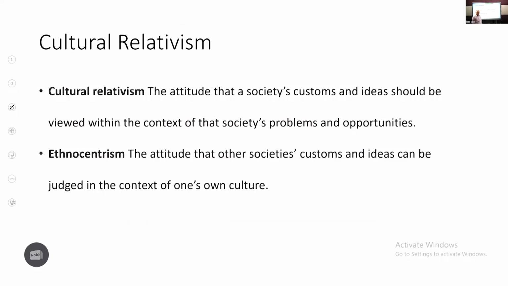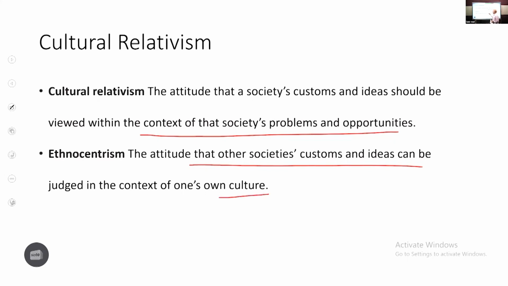Cultural relativism and subsequent violation of human rights. So first, define what is cultural relativism. On the screen, I shared the definition. It is the attitude that a society's customs and ideas should be viewed within the context of that society's problems and opportunities. What is ethnocentrism? This is the attitude that other societies' customs and ideas can be judged in the context of one's own culture. So when you are discussing cultural relativism, please make sure you discuss both cultural relativism as well as ethnocentrism.